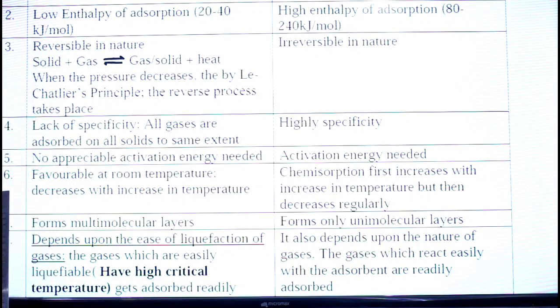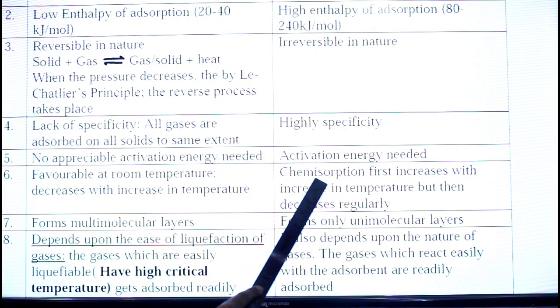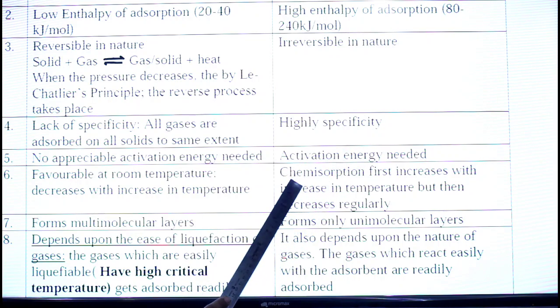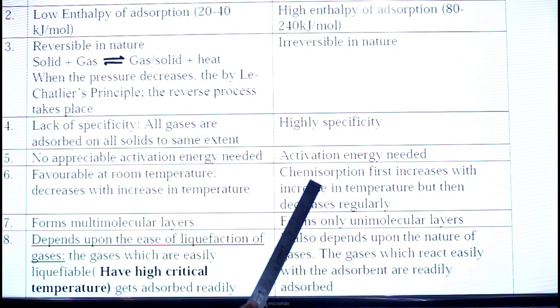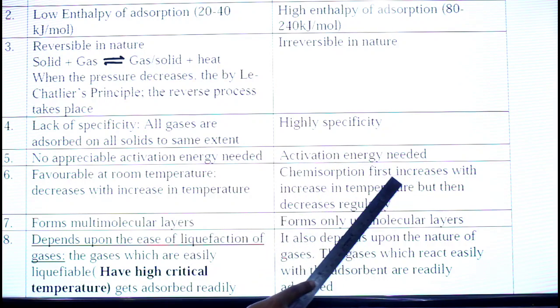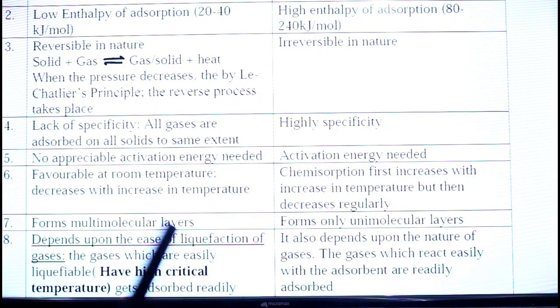Now, the sixth point is that physisorption is favorable at room temperature, and it decreases with increase in temperature. Whereas in case of chemisorption, because activation energy is required, when you increase the temperature, it will first increase, but later on, if you increase the temperature further, it will decrease.